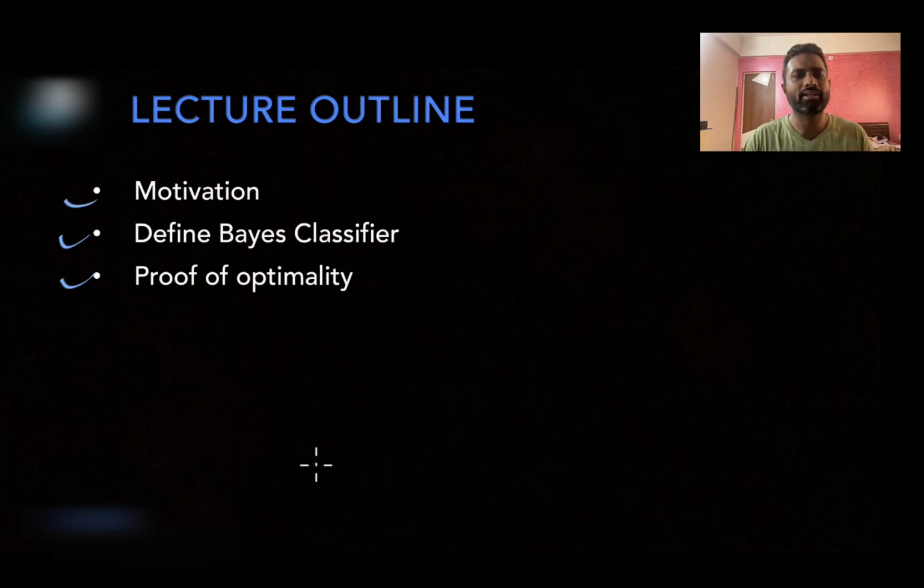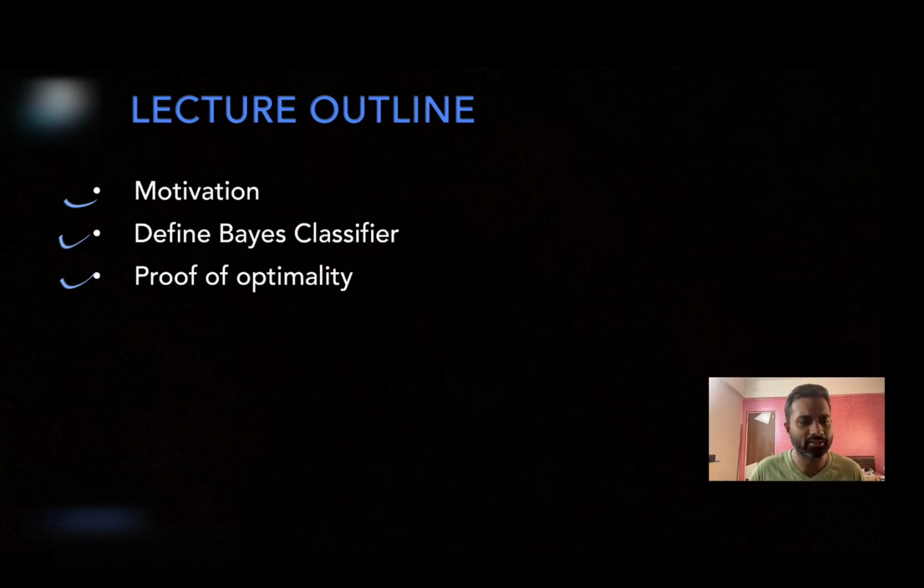Now you might wonder that if it is giving you minimum possible error, then why at all develop other classifiers, just work with the Bayes classifier itself. So this is somewhat a theoretical classifier, we can't actually work on it, but we can base the analysis of the other classifiers over the Bayes classifier. So these things will become clear slowly when we define the Bayes classifier and define the proof of optimality. So let's start the video.